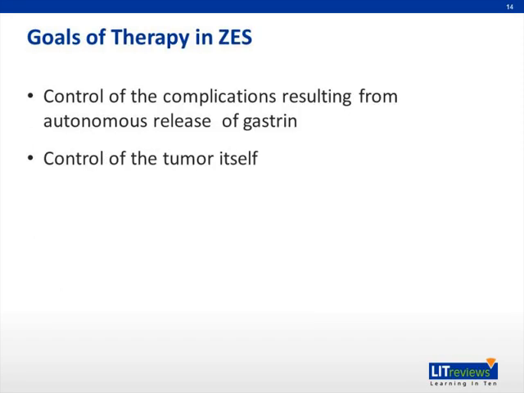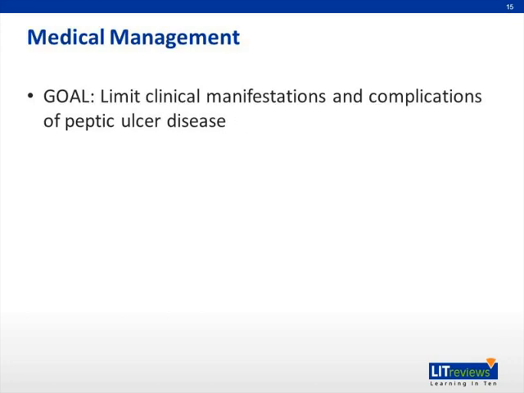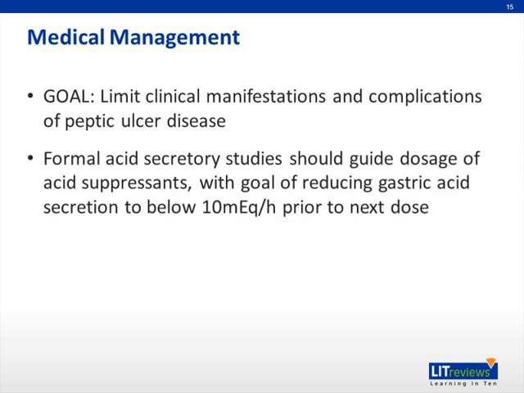We will now discuss the 2 current goals of therapy in ZES: control of the complications resulting from autonomous release of gastrin and control of the tumor itself. The goal of medical management in ZES is to limit the clinical manifestations and complications of peptic ulcer disease. Because peptic symptoms in patients with ZES are often a poor marker of acid secretion, formal acid secretory studies have been advocated to guide the dosage of acid suppressants, with the goal of reducing gastric acid secretion to below 10 milliequivalents per hour prior to the next dose.